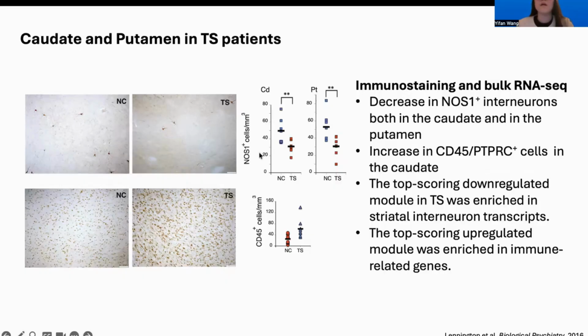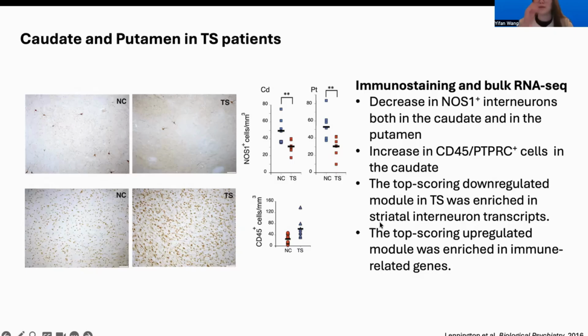Previous studies using immunostaining and bulk RNA-seq data from the Vaccarino lab also showed that there is a decrease in the NOS1 plus interneurons, both in the caudate and the putamen region, as shown in the upper panel here, and an increase of CD45 PTPRC plus immune cells in the caudate region, as shown at the bottom panel here.